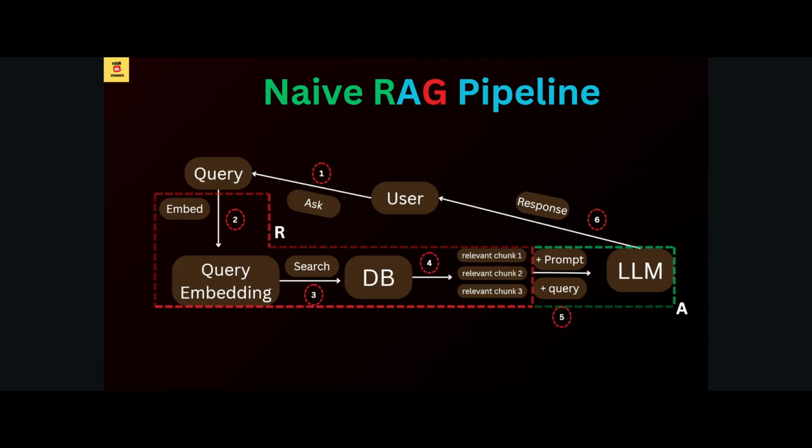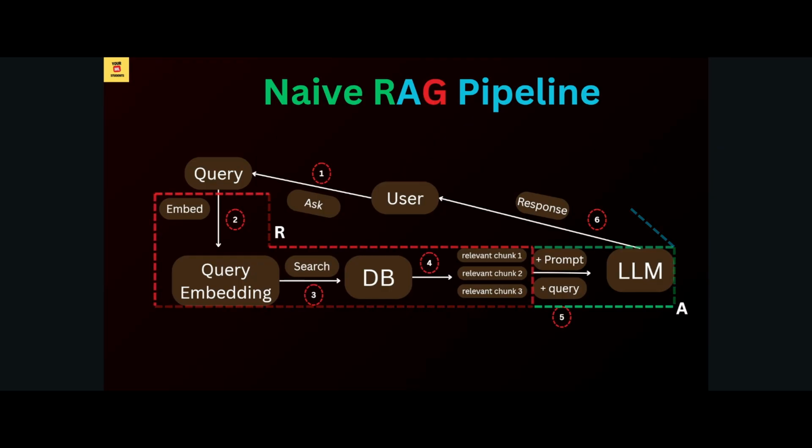Next, A, the augmented part. Why augmented? Because now my LLM is getting three pieces of information: the prompt, the query, and the chunk. So the LLM can augment all of it and give us the response. That's why we call this section A, or augmentation.